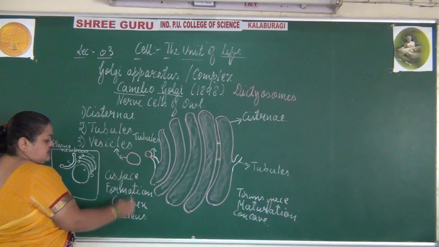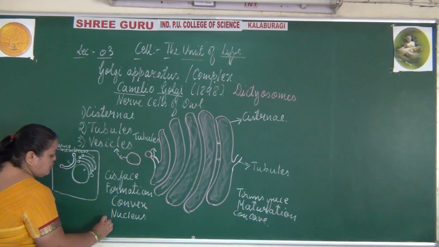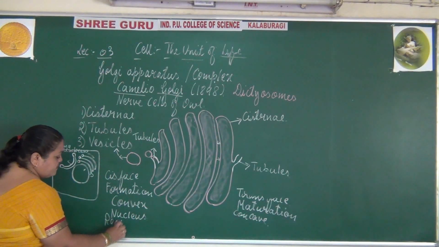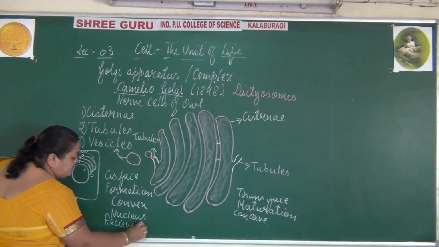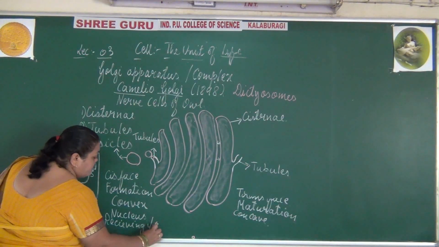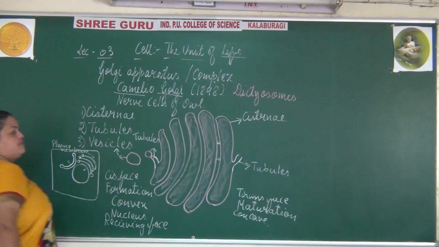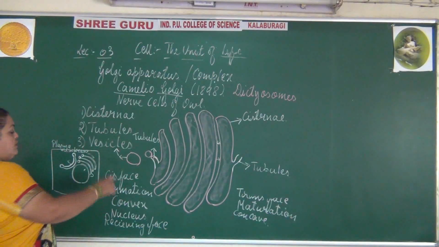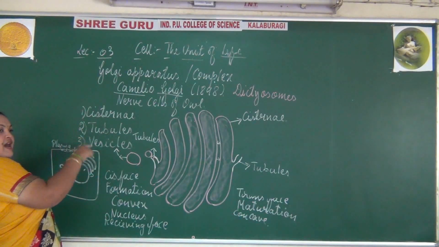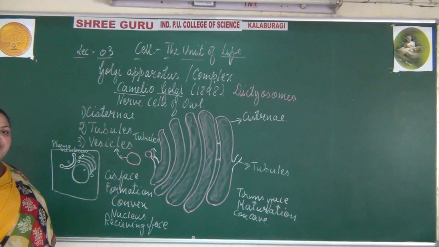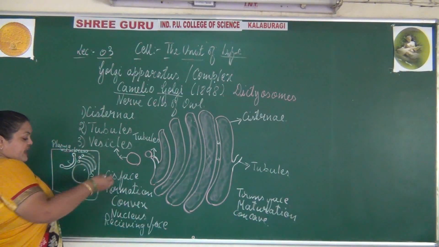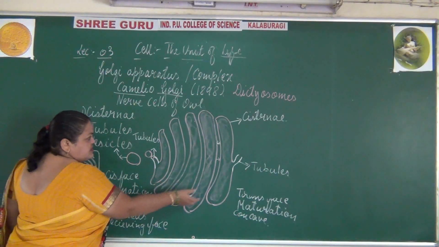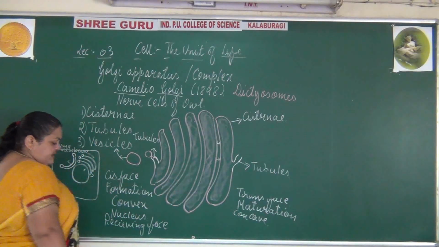This cis phase is also called the receiving phase. The vesicles produced by the endoplasmic reticulum enter the cisternae, or enter the apparatus.